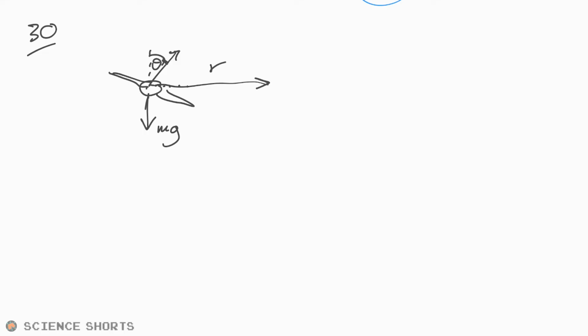Okay, so what is tan theta? Well, let's have a look at this first. So we know that mg has to be equal to this force pulling upwards, the vertical component of the lift. This is our force here. This is our big force, our upthrust, our lift. So therefore, we can say that mg is equal to whatever this force is times by cos theta. I'm multiplying by cos theta because I want to find the vertical component.